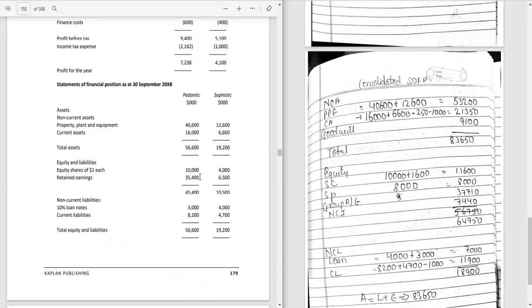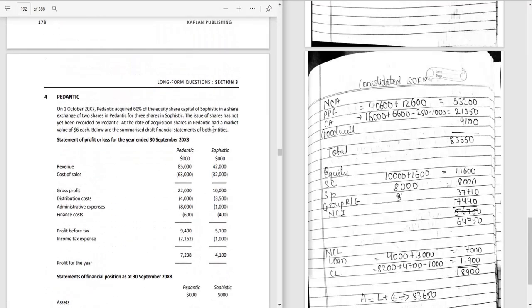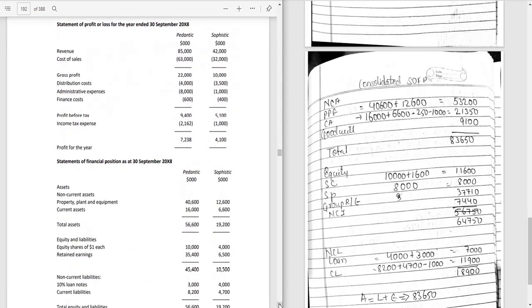We will not add the equity of both parent as well as subsidiary. We will only take parent equity portion while preparing the consolidated SOFP. So we will take it 10,000, and in the question it has been mentioned that issue of share has not been recorded by the Pedantic. So we will add this amount in the share capital. So it was 1,600 as I told, because the face value of the share is rupees 1. So 60% of 4,000 into 2 divided by 3 into 1,